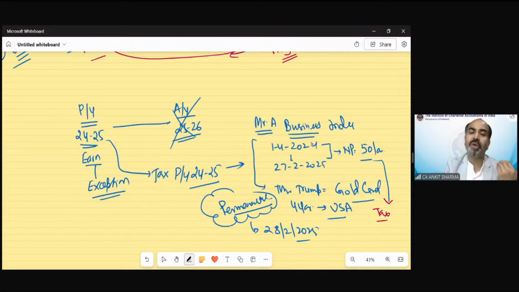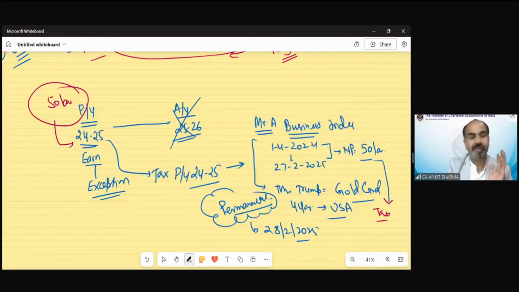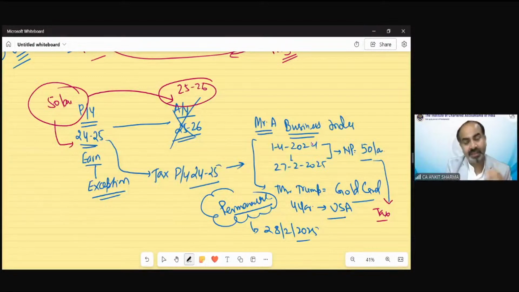Or suppose he is going tomorrow, so at the airport income tax asks, you have to pay tax on this 50 lakh rupees. So what will he say? He will say, your act says that the income of the previous year, whatever I have earned, is part of my previous year 24-25 income. I will come and pay tax in the next year 25-26. I will not pay tax in this year.